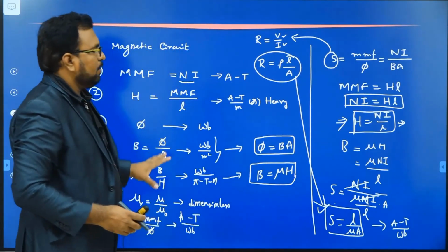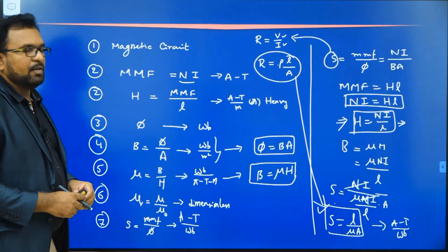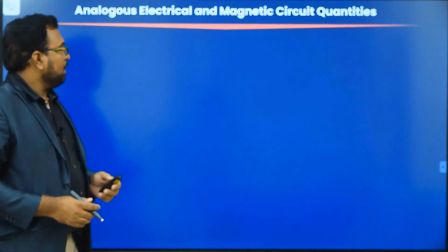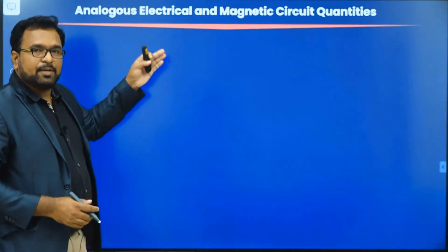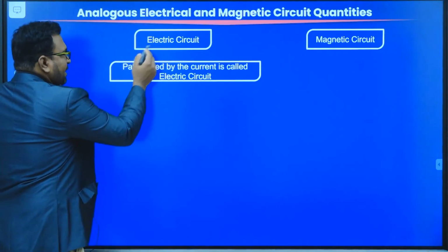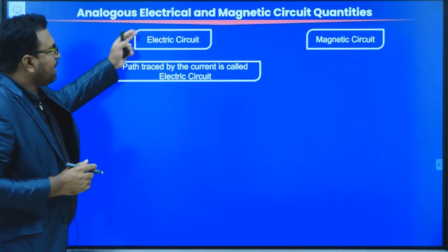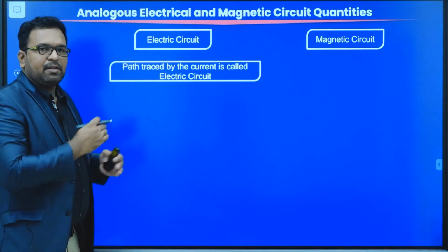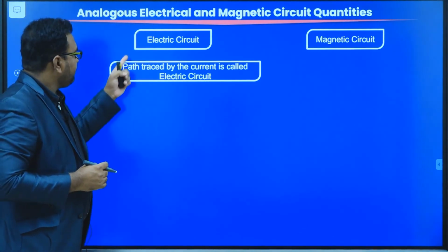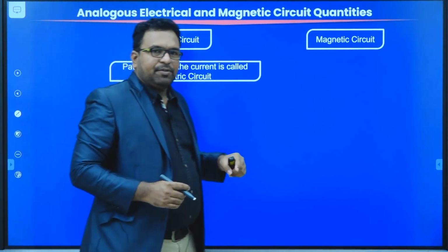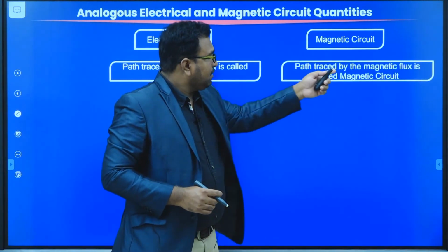This is all about the various terms or terminology involved in a magnetic circuit. Let us try to relate the terms that we have studied till now with respect to the electrical quantities. What is an electrical circuit? It is a path traced by the current. In case of an electrical circuit, it is a closed path where current flows. That's why we define an electrical circuit as the path traced by the current. What about a magnetic circuit? It is the path traced by the flux.